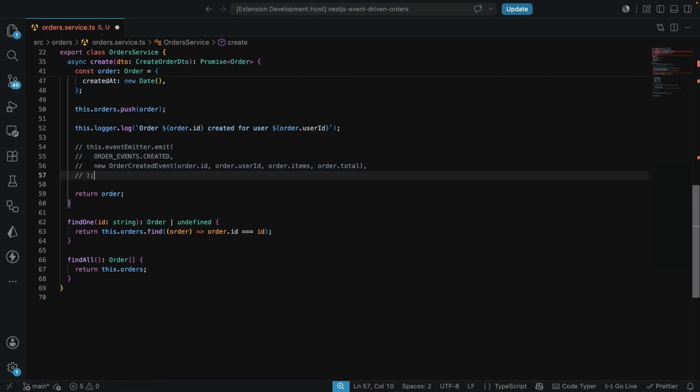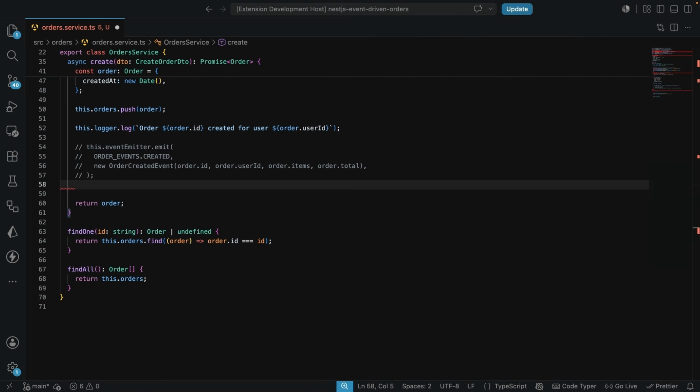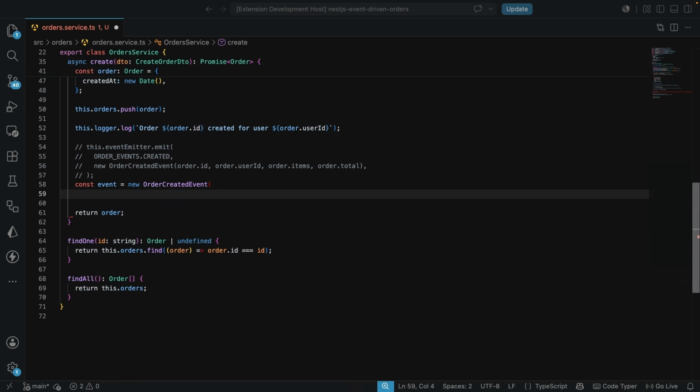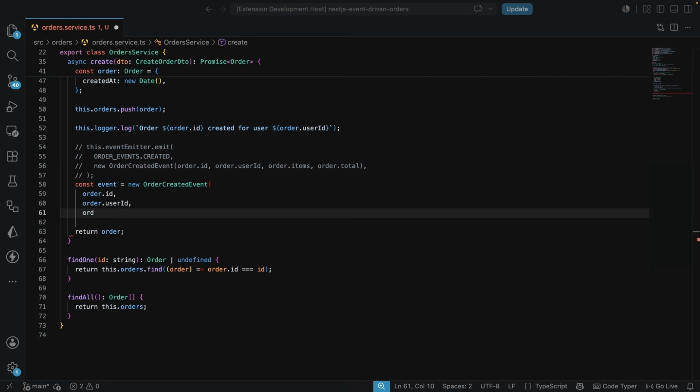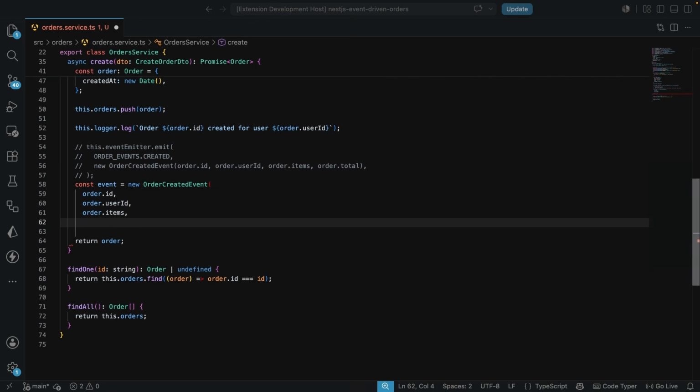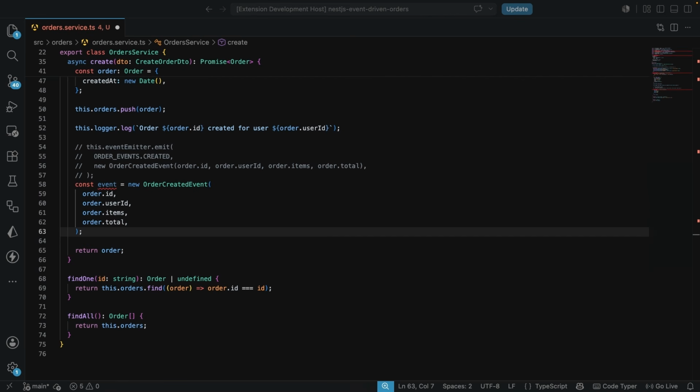So I'm going to get rid of this, and what we are going to do next is have the event, and this event is going to be equal to a new OrderCreatedEvent, like this. We know that this needs the ID, so the order ID. It also needs the user ID, the order items, and the order total. Now we're going to have this Promise.all, which I'm going to explain what it is doing.